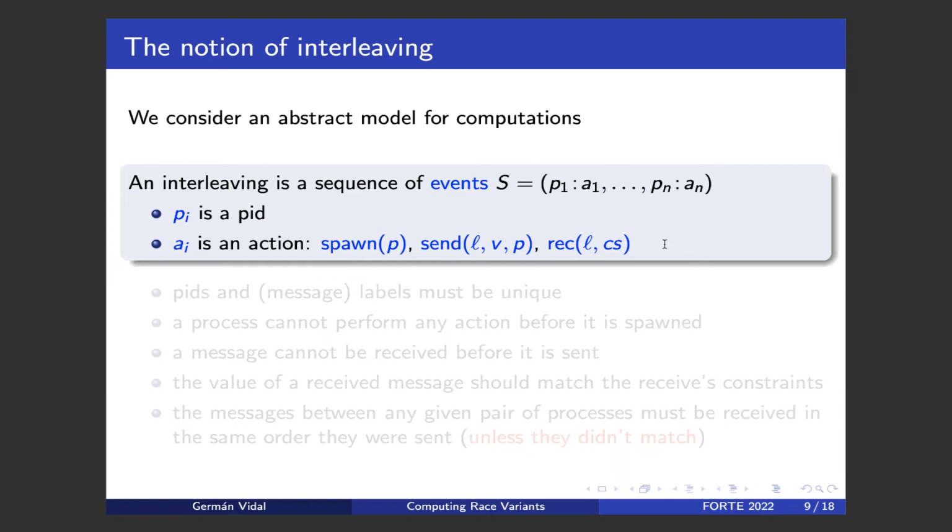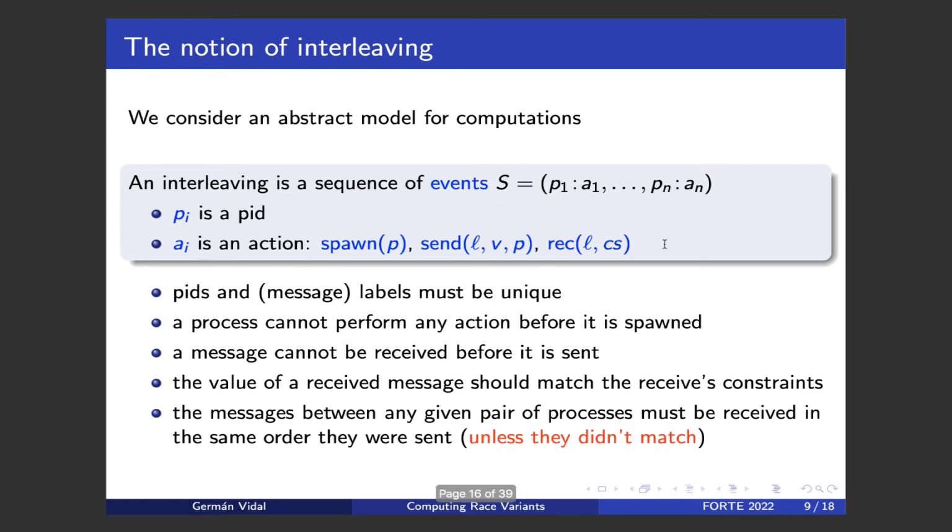But that's not enough, as I mentioned before. If we consider a particular language and we generate these interleavings by instrumenting the source code that is then run in an actual language environment, then we know that by construction these interleavings are correct. But here we consider, as I said, an abstract model, and therefore we need some additional conditions on these sequences of events in order to be a valid, a legal interleaving. So these conditions are very intuitive and are these ones.